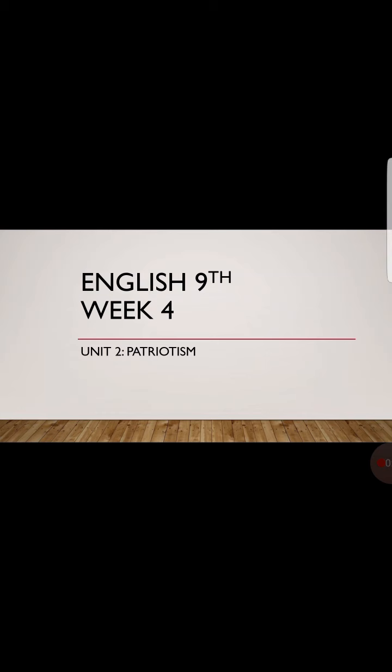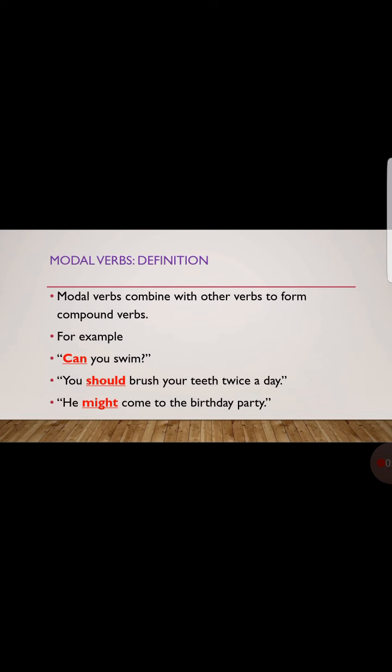English 9th, Week 4. Today we are going to continue our unit number 2, that is patriotism. First of all, I am going to explain modal verbs with their definition and examples. Modal verbs combine with other verbs to form compound verbs. Basically, modal verbs help other verbs in a sentence.